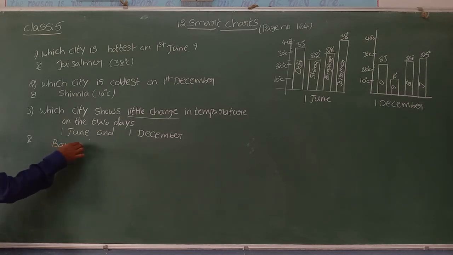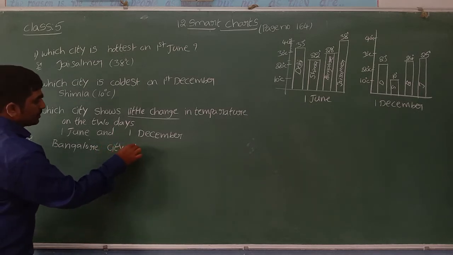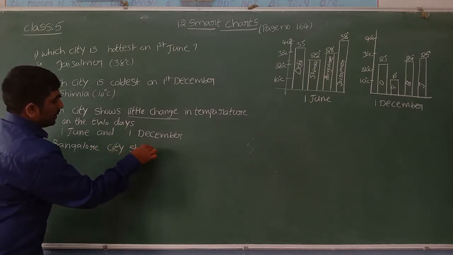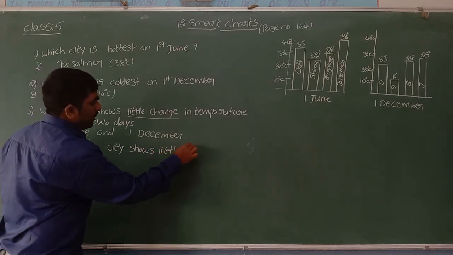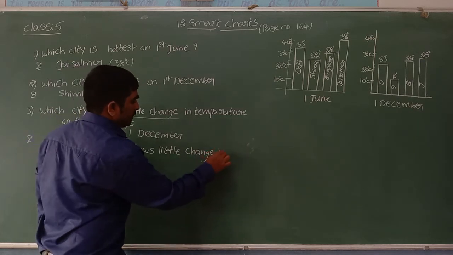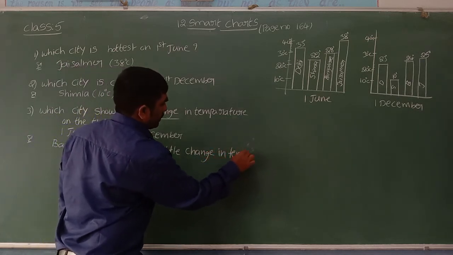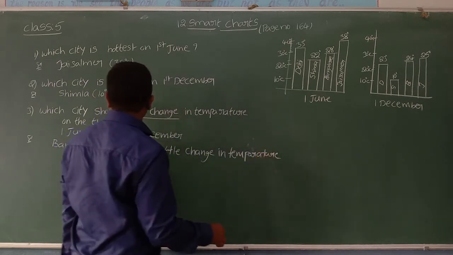Bangalore city shows the little change in temperature on the 2 days.